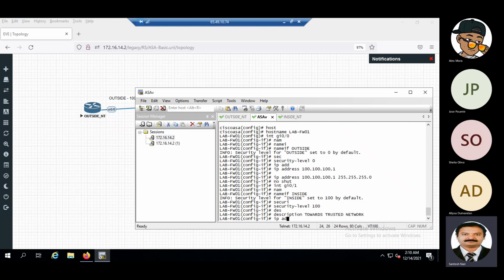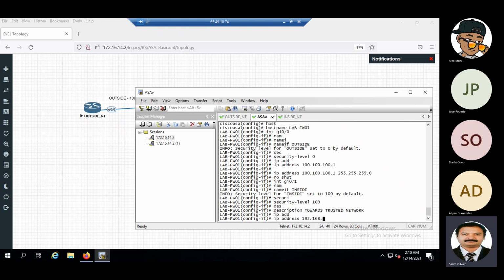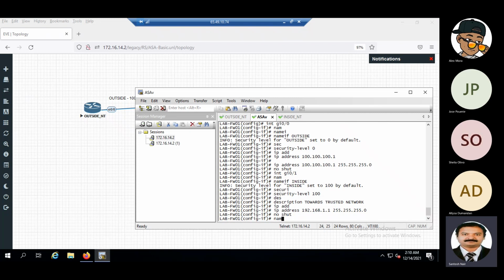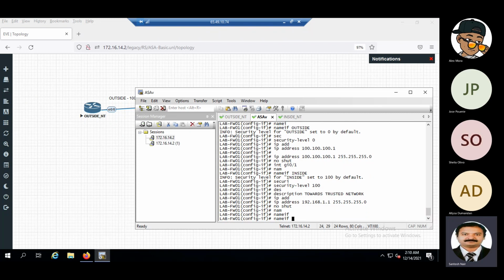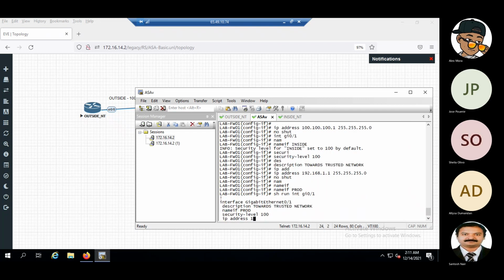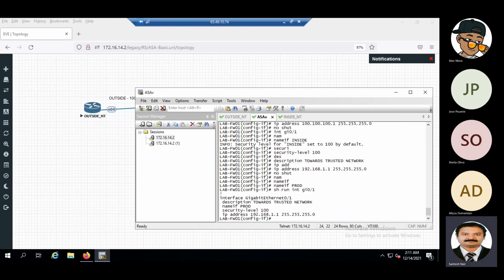And then we have to give the IP address. IP address 192.168.1.1. Okay. So now what I'm trying to do is I will just give a nameif and change the name to some other name, say prod. Security level will be the same when we are doing the changes, since it is almost done.